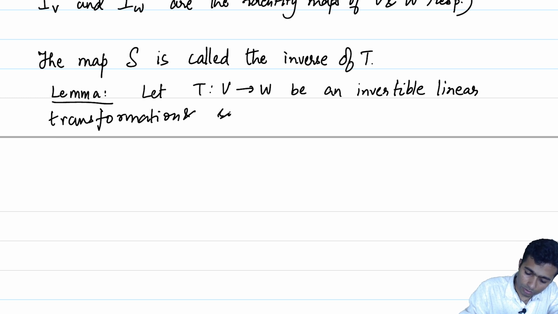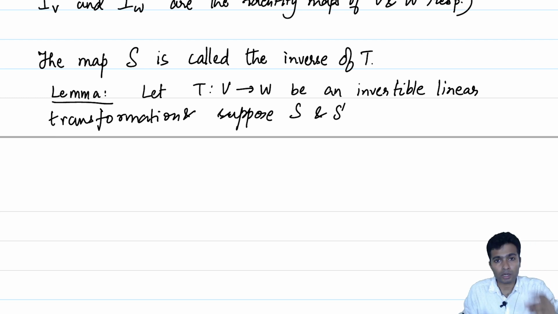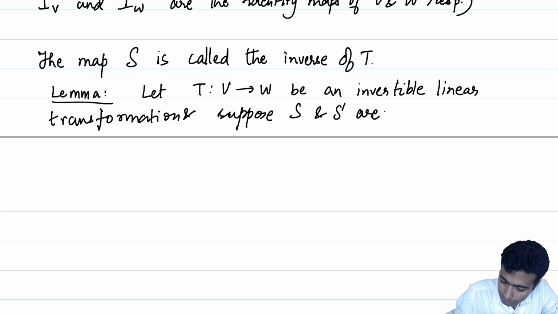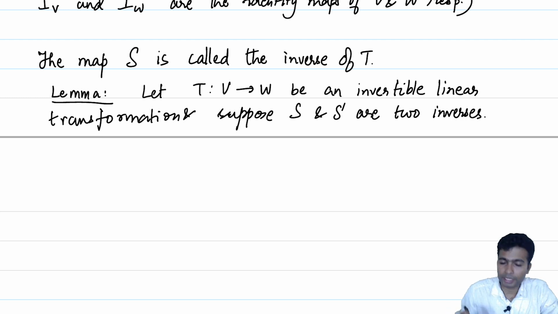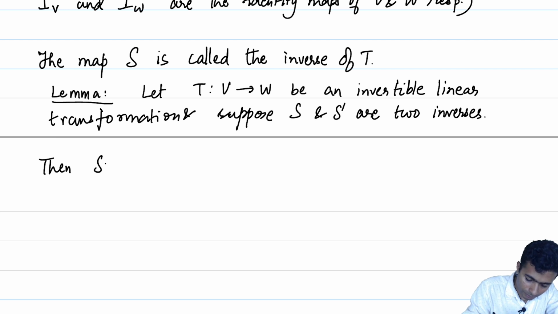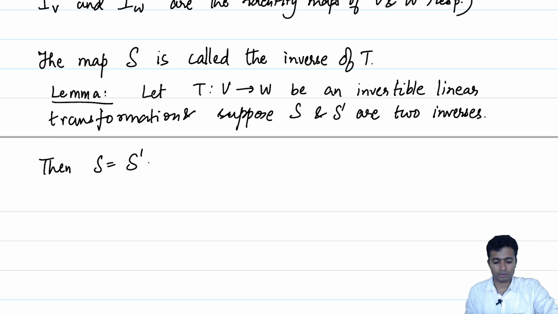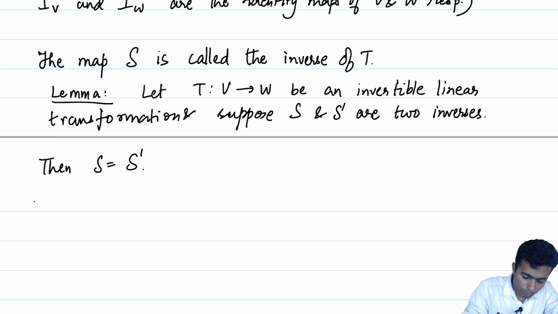And suppose S and S prime are two inverses, then S is necessarily equal to S prime. So, let us give a proof of this statement.